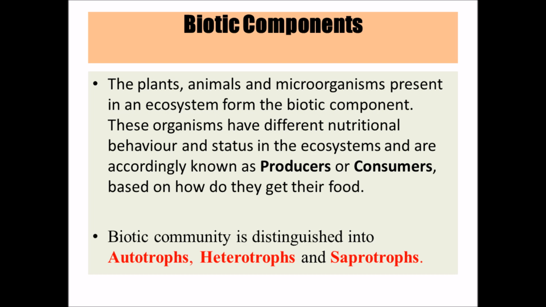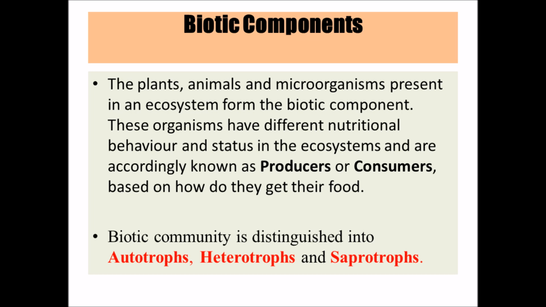For example, they are producers in the ecosystem or they are consumers in the ecosystem. Producers are the ones who produce food or nutrition, the source of nutrition, in an ecosystem, and consumers are the ones who consume the production of producers, right? So this is one kind of classification for biotic components.